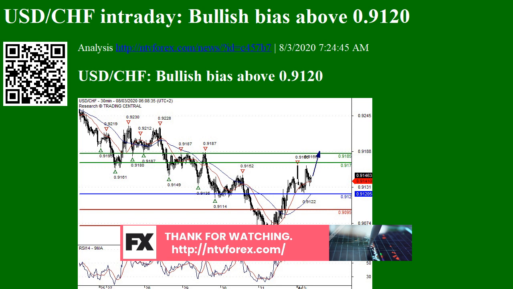AUD/USD, the downside prevails. Pivot invalidation 0.7160. Our preference: short positions below 0.7160 with targets at 0.7105 and 0.7085 in extension. Alternative scenario: above 0.7160, look for further upside with 0.7185 and 0.7200 as targets. Comment: as long as the resistance at 0.7160 is not surpassed, the risk of a break below 0.7105 remains high.